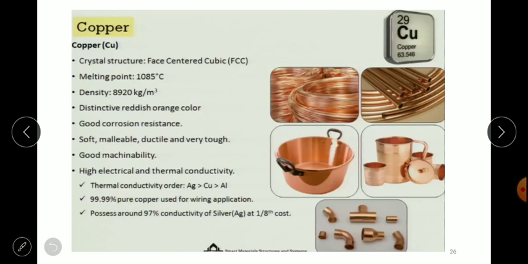Before starting with the classification, first the properties of copper are to be understood. Copper has an FCC crystal structure with a melting point of 1085 degrees Celsius and a density of 8920 kilogram per meter cube. Its color is orange and it has very good corrosion resistance. It also has very good machinability. It is specifically used for high electrical and thermal conductivity applications, and many wires and electrical equipment are manufactured from it. 99% pure copper is used for wiring applications.